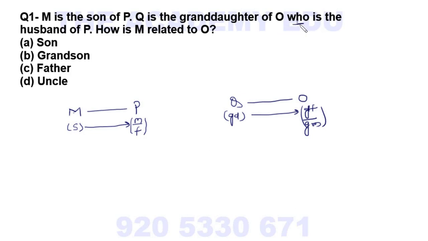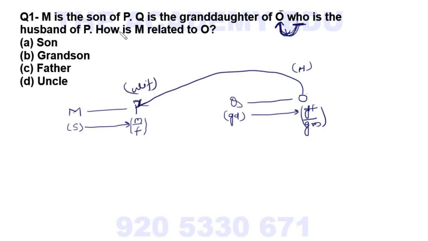Who is a relative pronoun, and whenever a relative pronoun comes, it is for the noun or pronoun just before it. Whenever you find who, which, that, just go behind. There is O, so this who is for O. So O is the husband of P. So O is the husband and P is the wife. It is clear from the question.